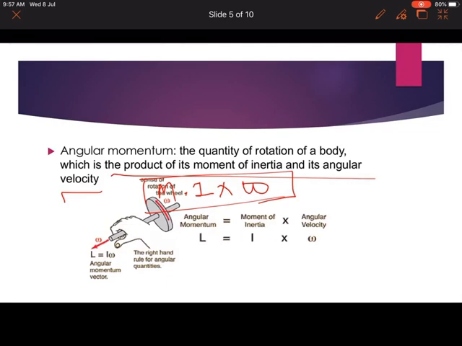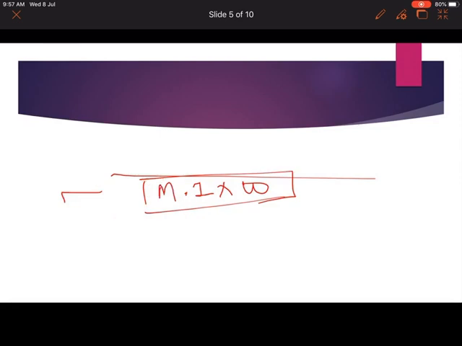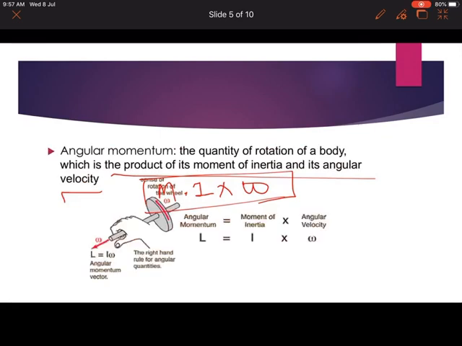See, this is an example. We have to calculate the angular momentum. So it would be the moment of inertia I and its angular velocity omega. That is nothing but the angular momentum.